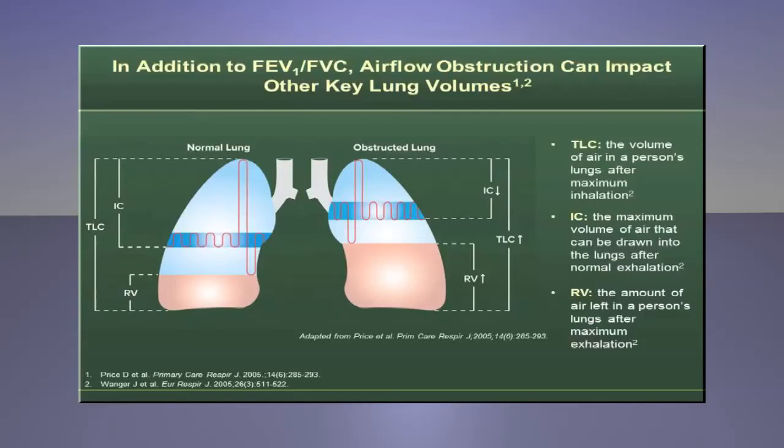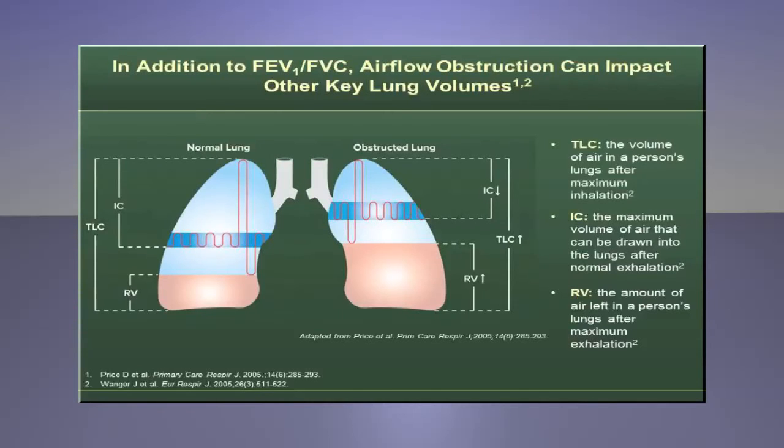Again, compared with healthy individuals, patients with COPD have airflow obstruction that limits the amount of air entering and exiting the lungs, resulting in increased RV and decreased IC. Looking at the graphic, point out that the red line within the lungs represents air moving in and out. The smaller waves represent normal breathing, which is tidal volume, and the tall waves represent maximal inhalation. The wave that dips lower represents maximal exhalation.